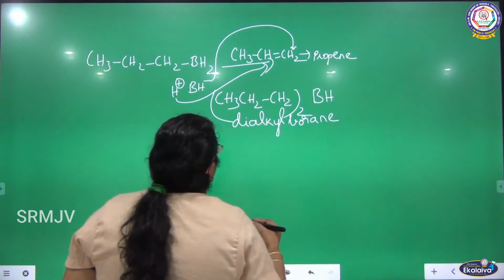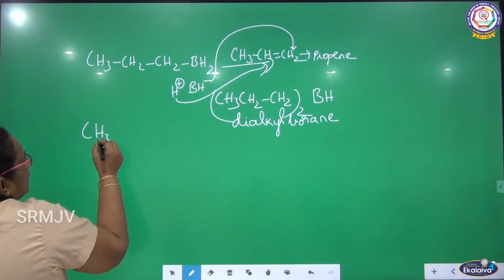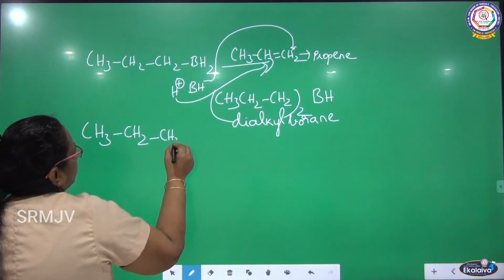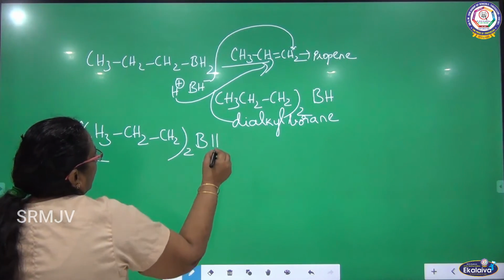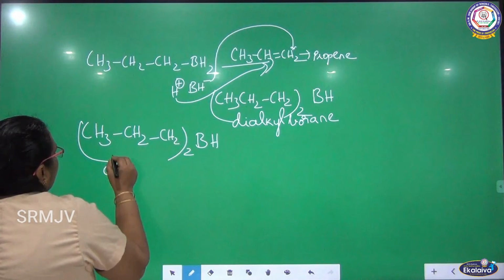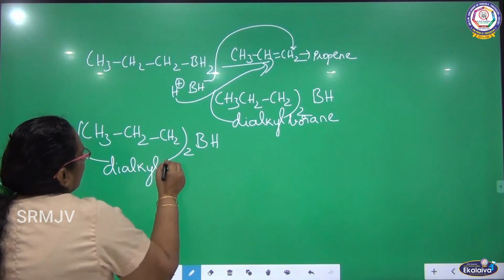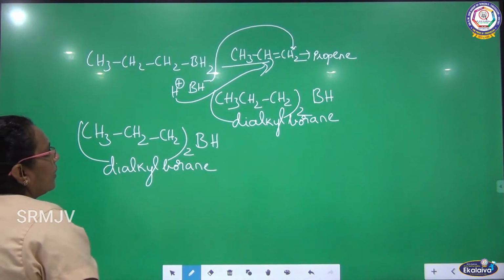What is the continuation? Let us write the last step in hydroboration. (CH3CH2CH2)2BH, this dialkyl borane, once again undergoes addition.